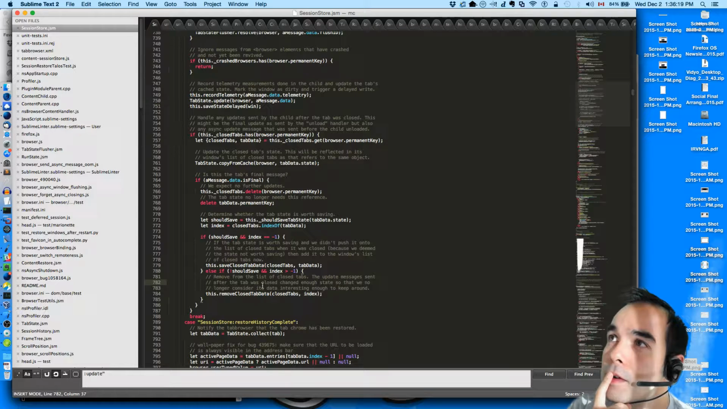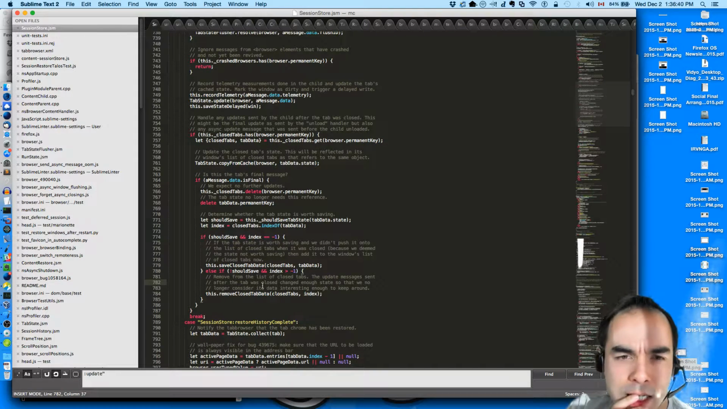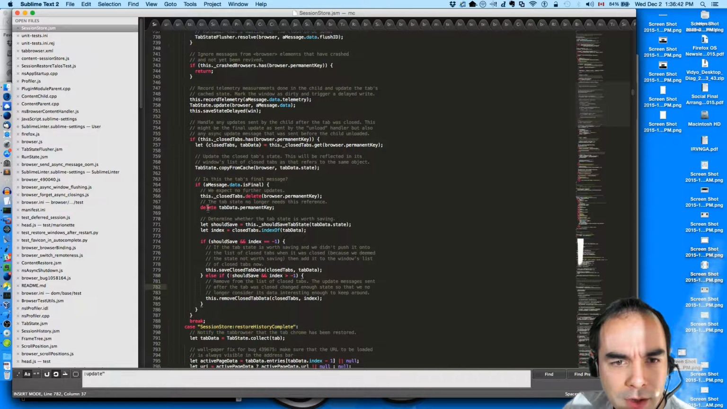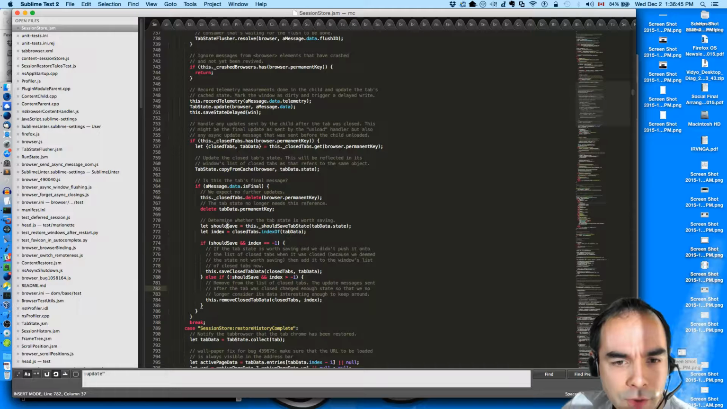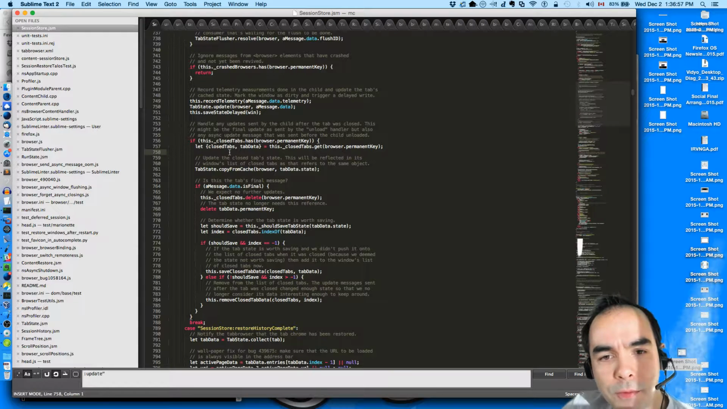I feel like I'm forgetting something though, because we can choose to forget a tab. No, we can choose to close a tab and remove it from the closed tabs array, and then choose to re-enter it once we realize that the tab has become interesting again. Right? If we should save, closed tabs is here. So what if we'd closed the tab and then decided that it wasn't worth saving?